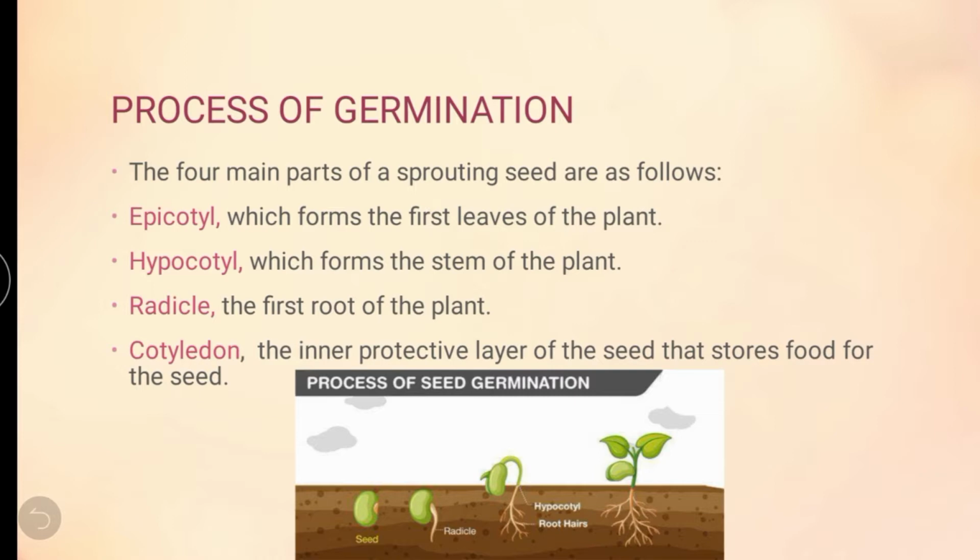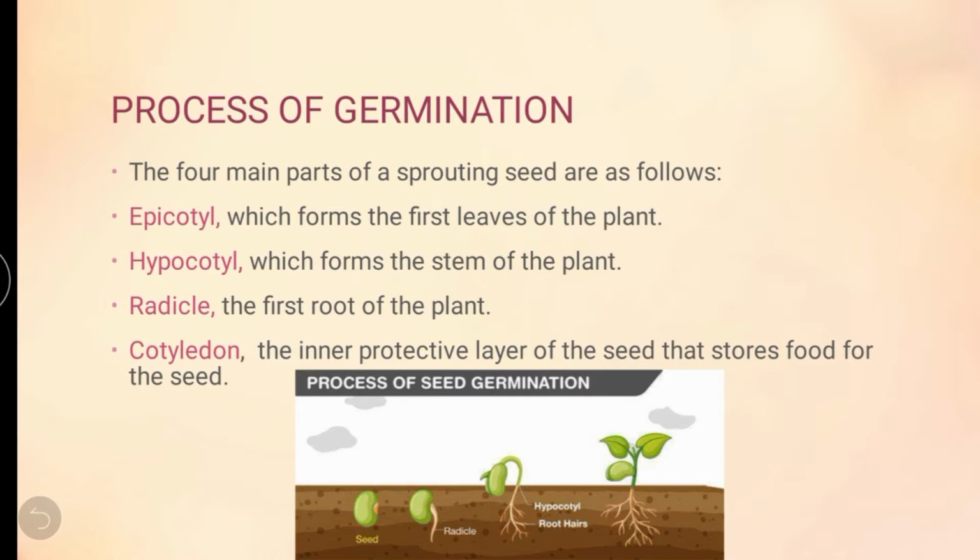So how does the process of germination happen? The 4 main parts of a sprouting seed. First, we want to learn what the parts of a sprouting seed are. Sprouting means it starts to develop into a new plant. Before learning how germination happens, we have to learn the parts of a sprouting seed.